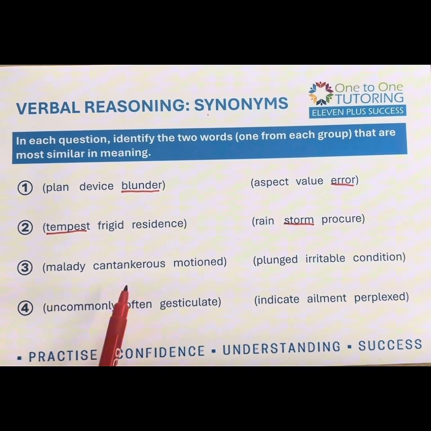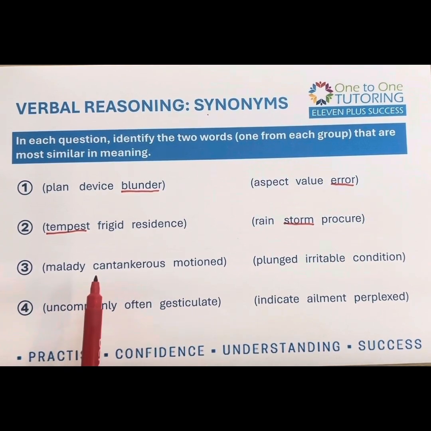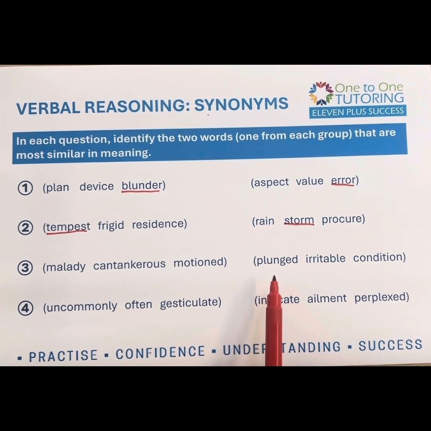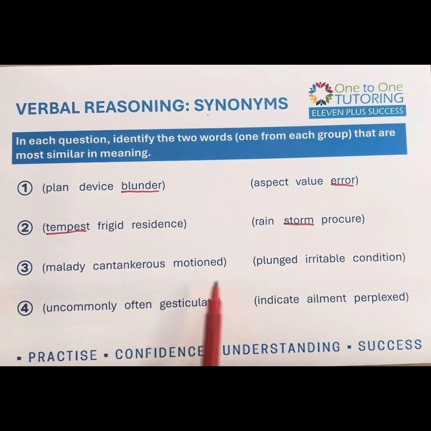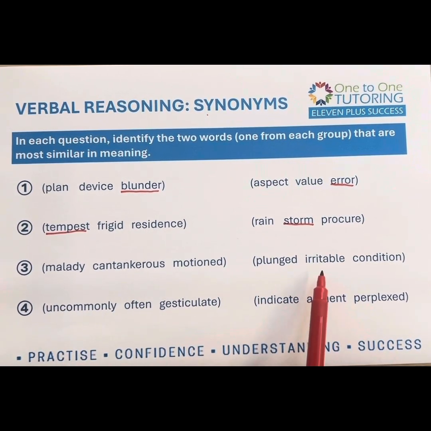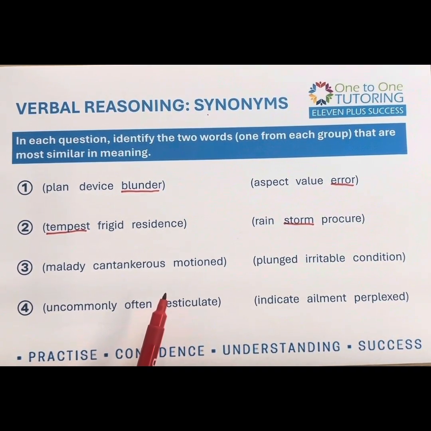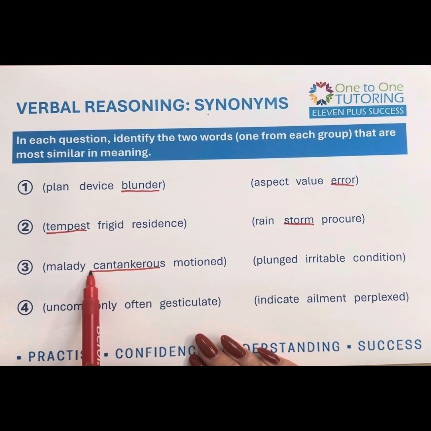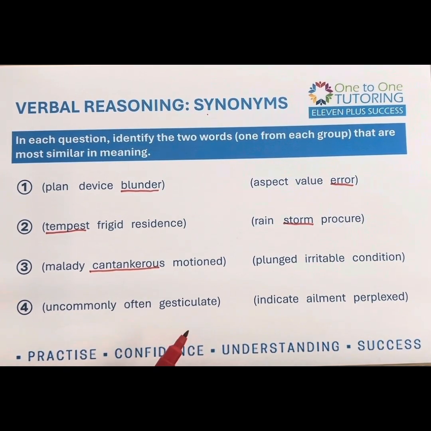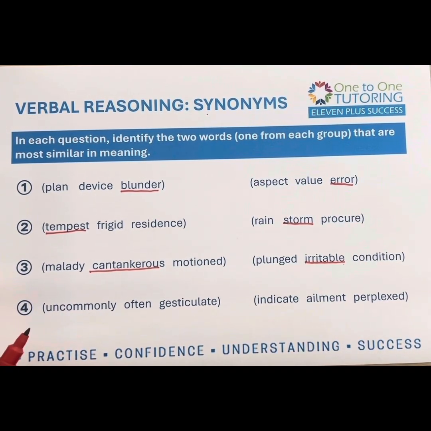And we've got malady, cantankerous and motioned. Malady and cantankerous are tricky words we might not be sure about. Over here we've got plunged. We've had that in class a few times in recent weeks. We should know that that means to dive in, to jump in, which doesn't really match any of those. Irritable, we should know what that means, and a condition. Okay, so what I'm actually looking for here is cantankerous, which is a really tricky word, and if you are cantankerous, you are somewhat moody, you are indeed irritable. Those two words go together.